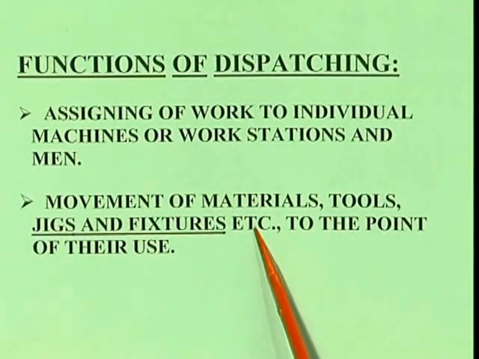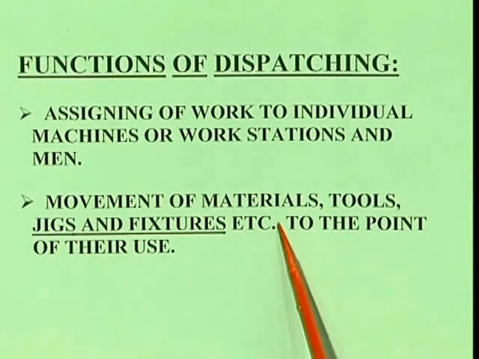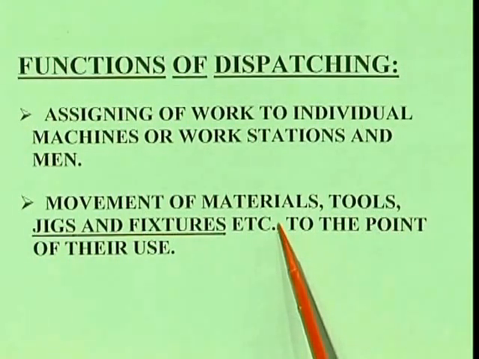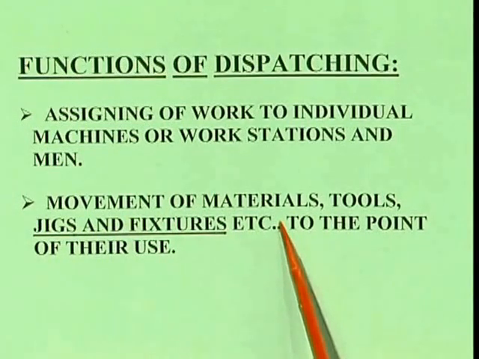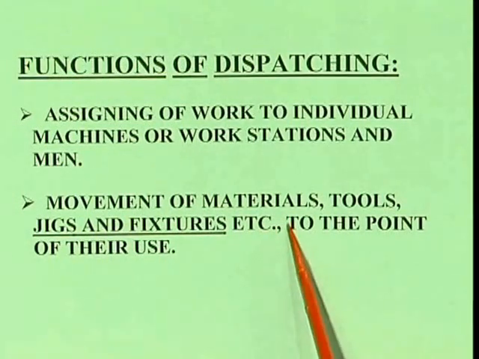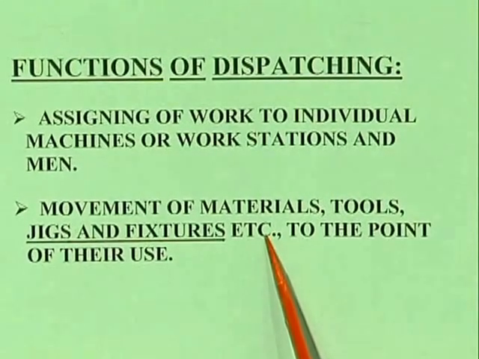Next is movement of materials, tools, jigs and fixtures to the point of their use. Another function of dispatching is that they should see the movement, whether the materials are moving from stores to the work center, or in case of decentralized, from the individual or decentralized stores to the work center. And in the same way tools, jigs and fixtures, etc., can be given.